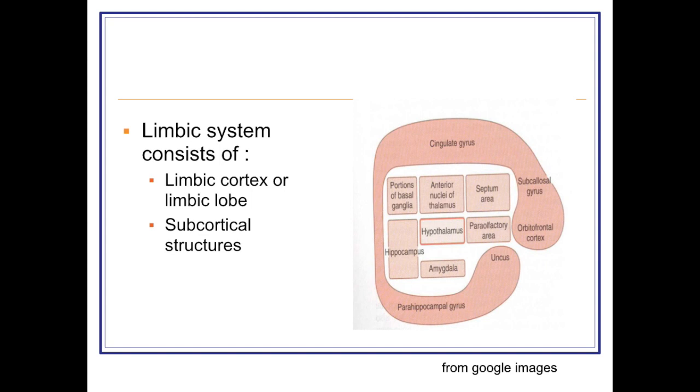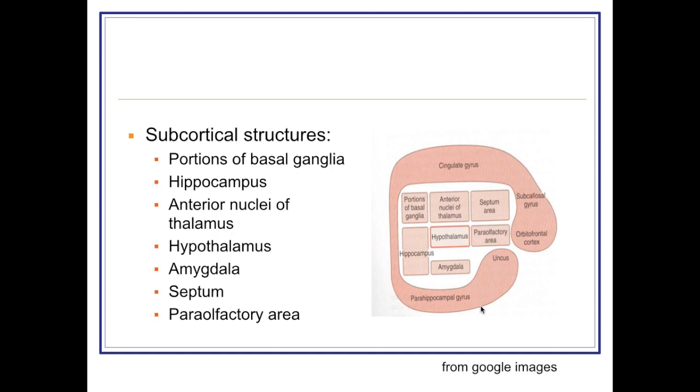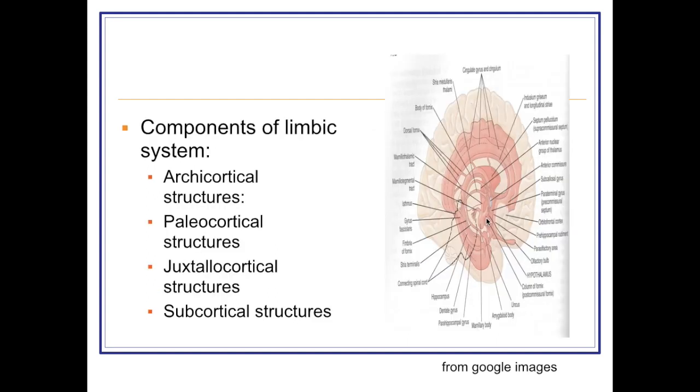Now, first we discuss the physiological anatomy. The limbic system consists of the limbic cortex and subcortical structures. The limbic cortex includes various areas: orbitofrontal cortex, subcallosal gyrus, cingulate gyrus, parahippocampal gyrus and uncus. Subcortical structures include parts of the basal ganglia, hippocampus, anterior nucleus of thalamus, hypothalamus and amygdala, as well as the septal area and para-olfactory areas.